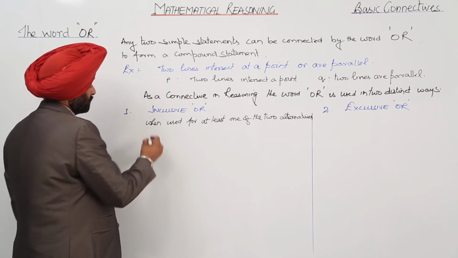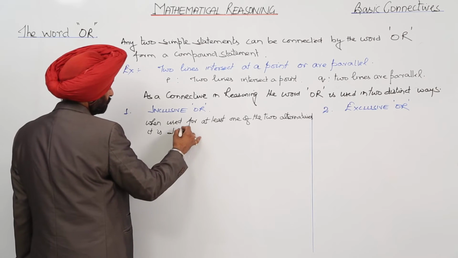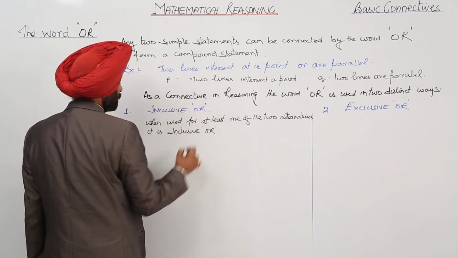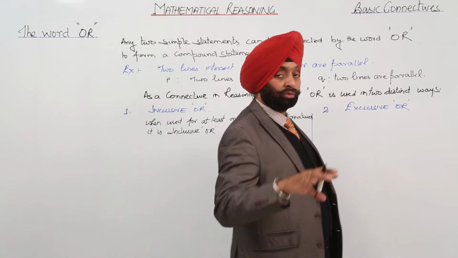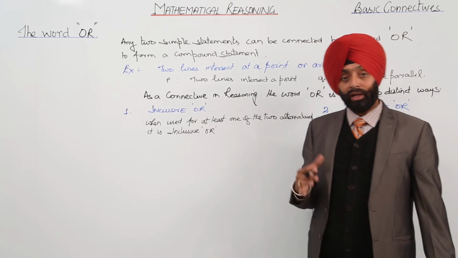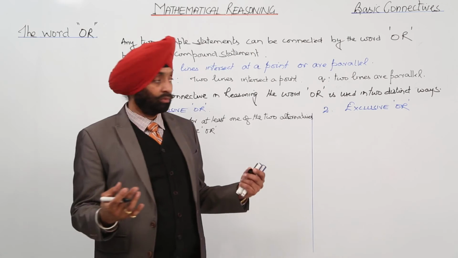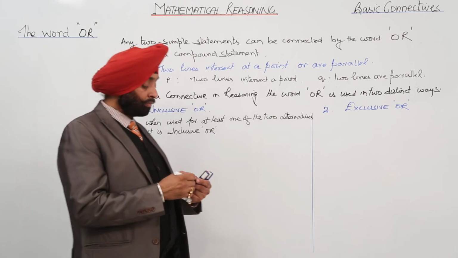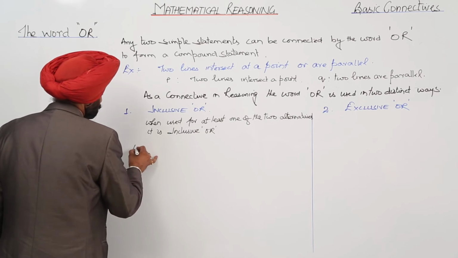That is inclusive or. Now suppose alternatives are given to us and we can use any one alternative and the sense of the sentence is still okay. We are recognizing the sense.